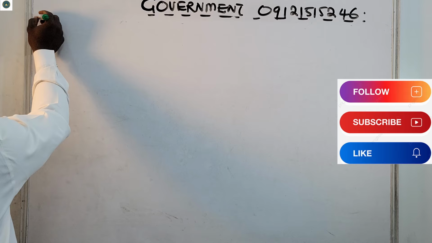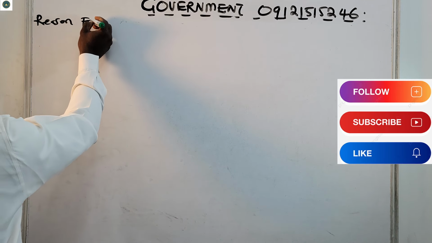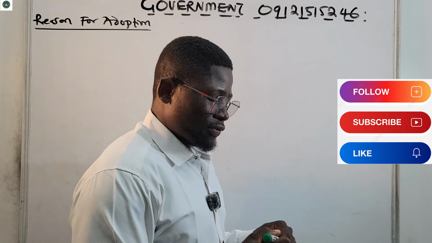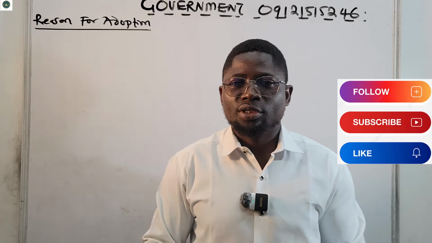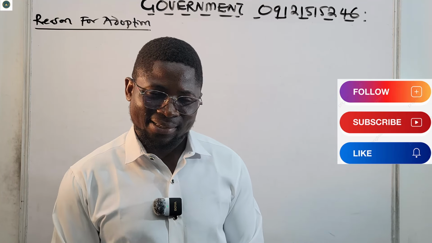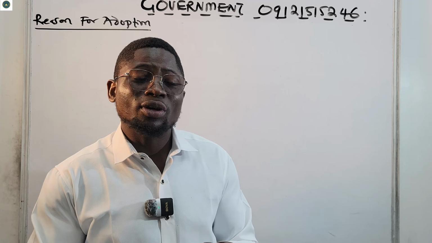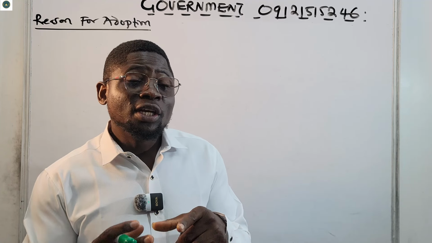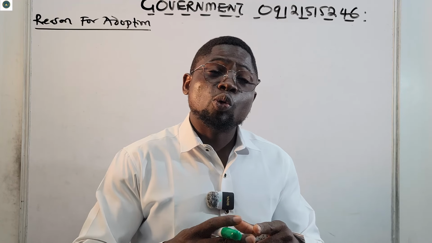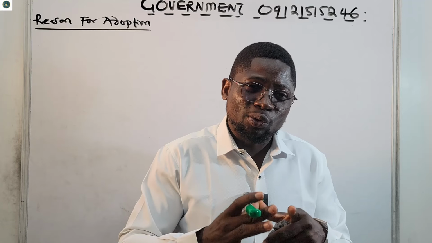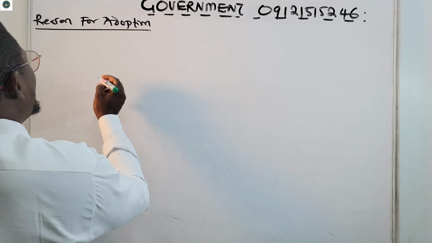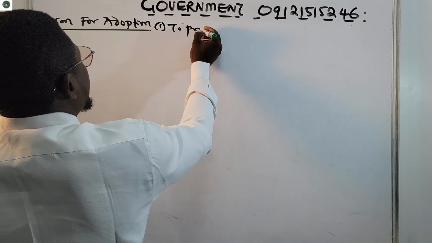All right, so let me say reasons for adoption now. Why do countries choose to be in a confederalism? Number 1 is to protect their independence. They do not want a strong central government. If a strong central government comes, their independence can be threatened. So the main reason why they adopt this, majorly, is to protect their independence.